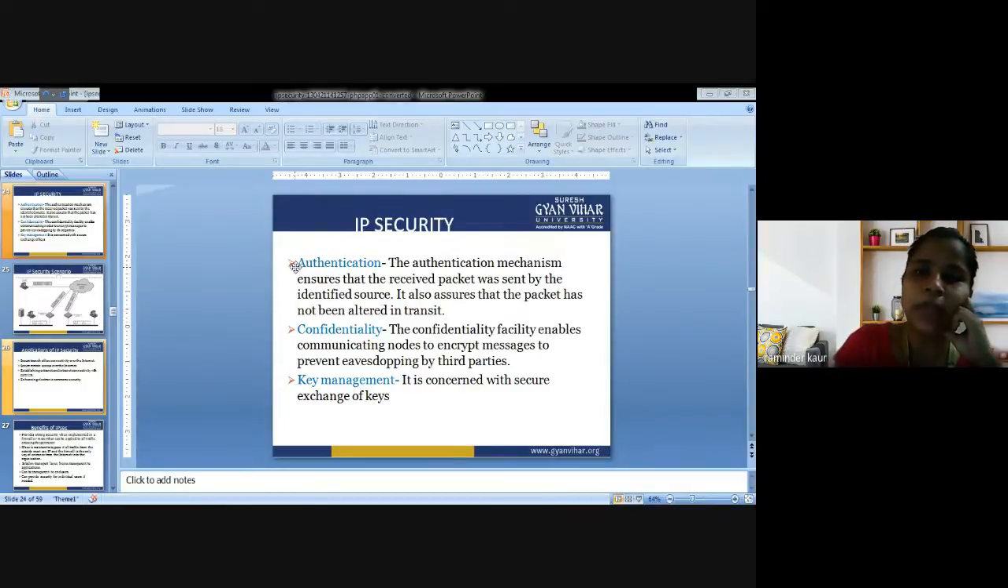So these are the main three terms associated with IP security. Have a look at them again: authentication, confidentiality, and key management.